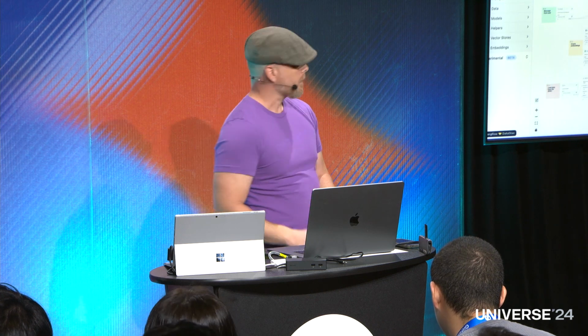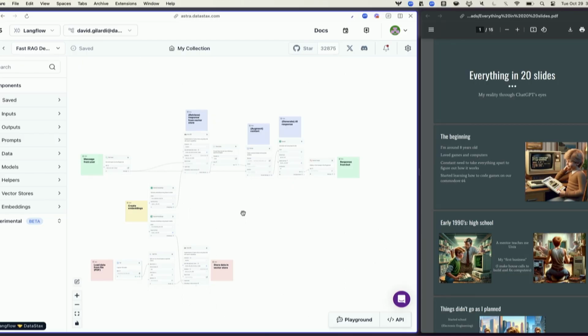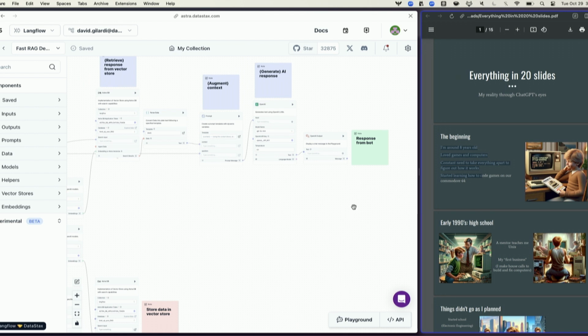All right, a little setup here. On the right-hand side is a PDF. It just happens to be a PDF that I have on my career, funny enough. And right here, this is the information I really care about, right? In the beginning, when did I start coding and on what, right? Because if I ask this question, I'm just going to ask a question and run this real fast. I'll explain what's going on here in a moment.